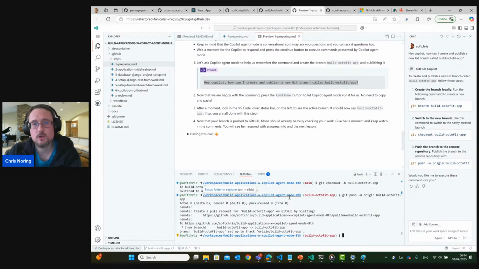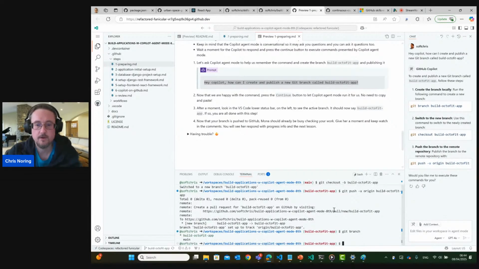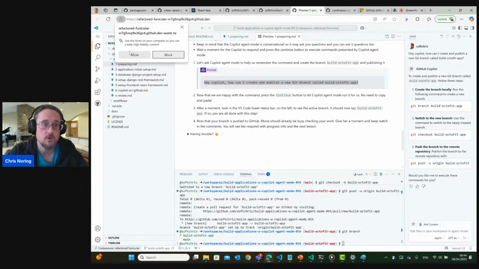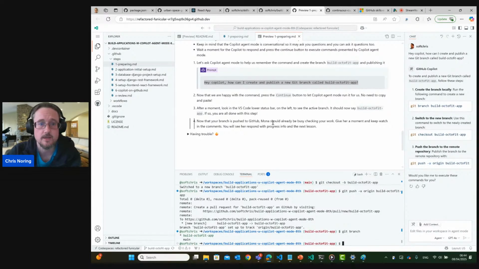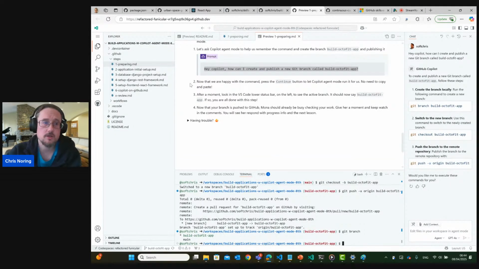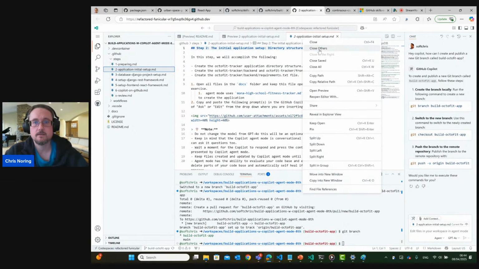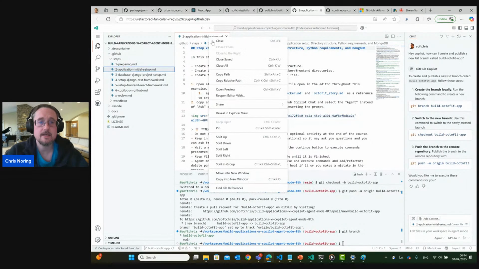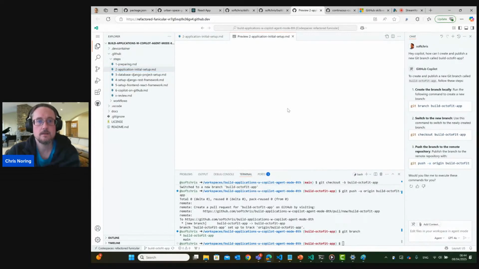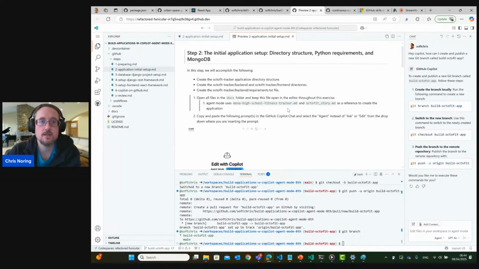which is one of the super cool things about this agent, that it presents the commands and then it runs them. And we can also see that it says build Octafit app. So it successfully created the branch, pushed it, and we're on that branch. If you're in doubt, you just have to do git branch and you will be able to see that you are indeed in the right place. And this concludes the first part of our workshop today. So let's keep things neat and tidy, and let's see here for our step 2.